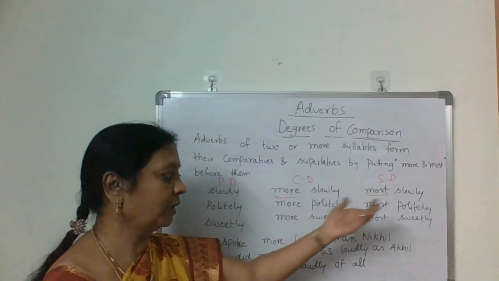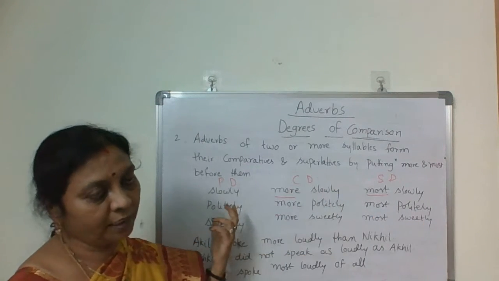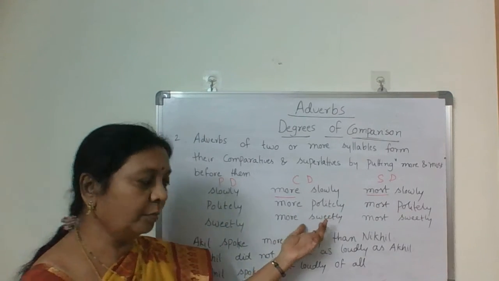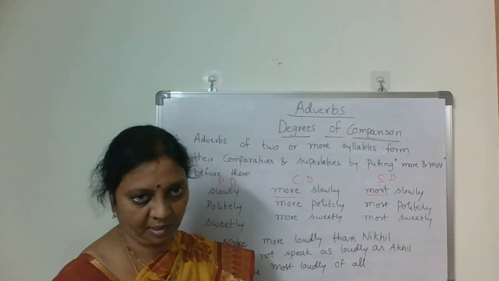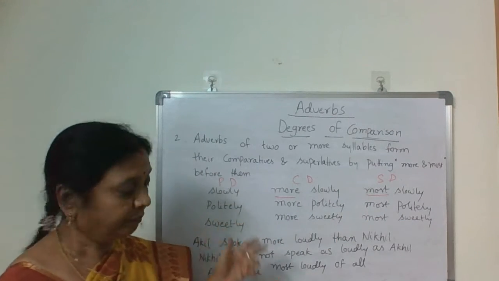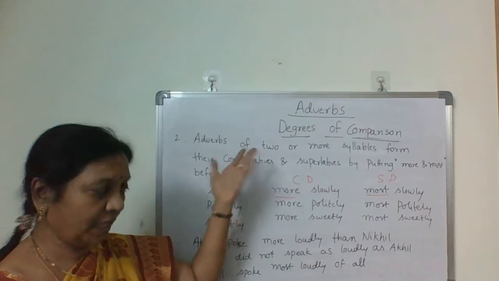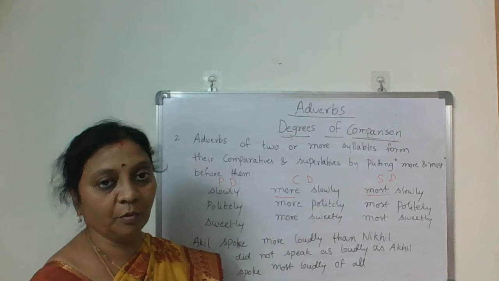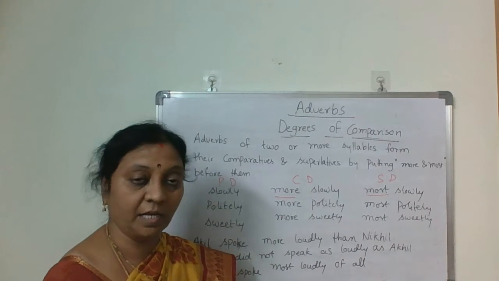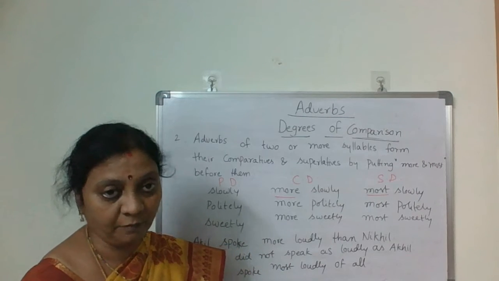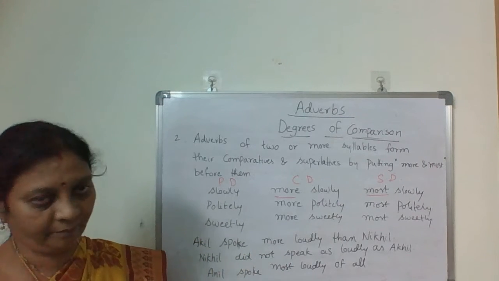Softly, more softly, most softly. Politely, more politely, most politely. Sweetly, more sweetly, most sweetly. Quickly, more quickly, most quickly.